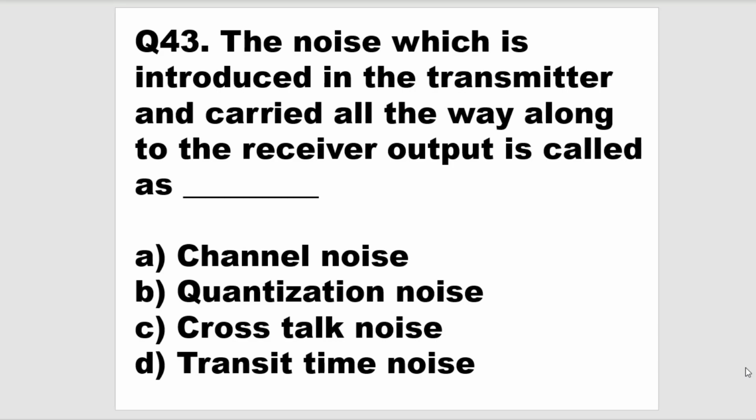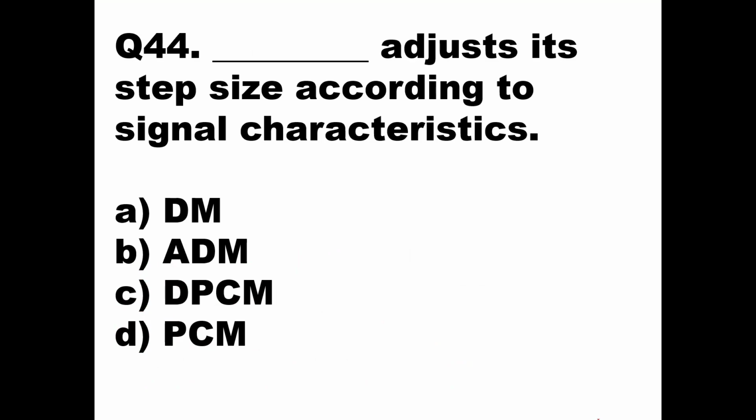All these types of errors while quantizing will make a quantization noise. That is one which can be produced in the transmitter section, and it goes through the channel to the receiver until the receiver output. So I think here option B, quantization noise, is the right answer. For question number 43, the noise which is introduced in the transmitter and carried all the way along to the receiver output is called quantization noise. Then we'll go to the next question.